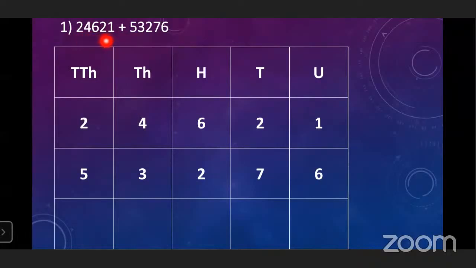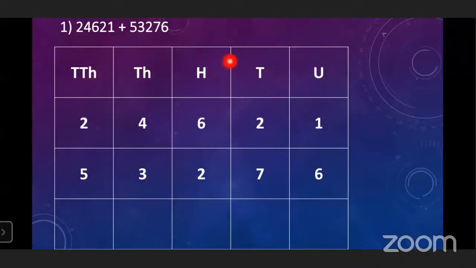Here 5 digits and here also 5 digits. So first of all you have to draw 5 columns, 1, 2, 3, 4 and 5, like this.